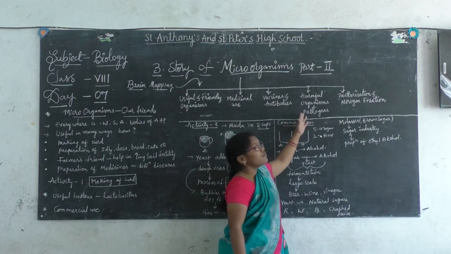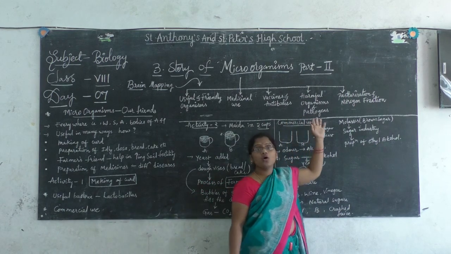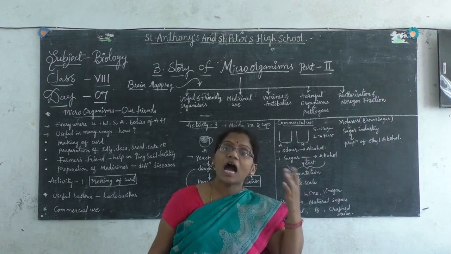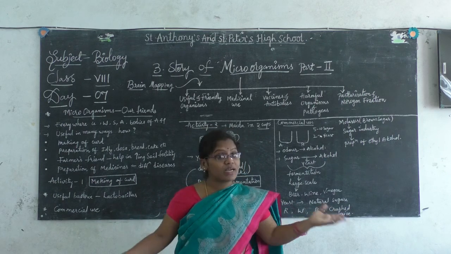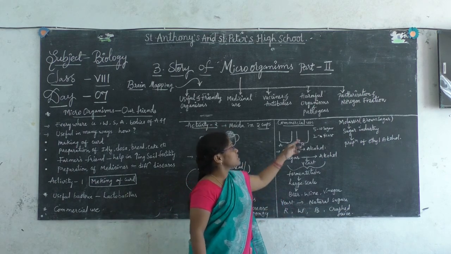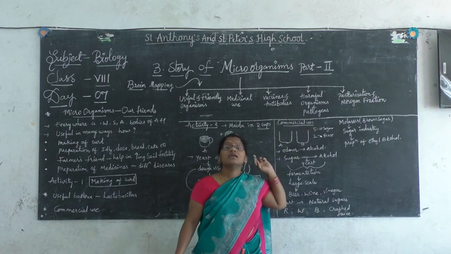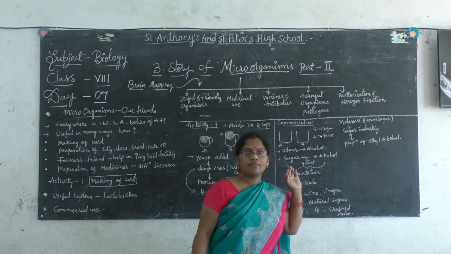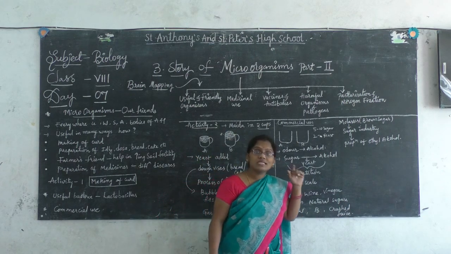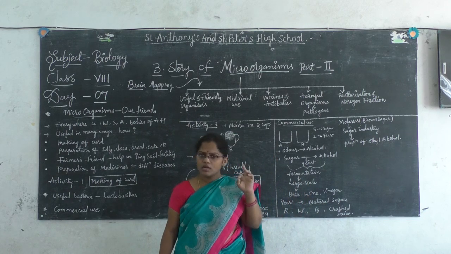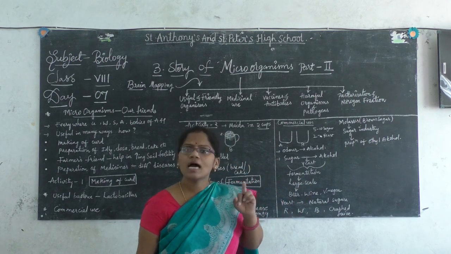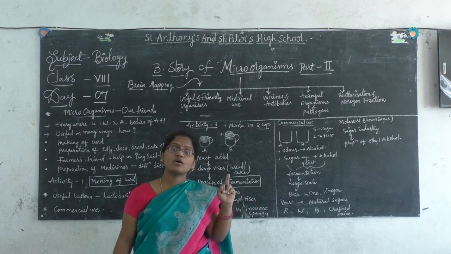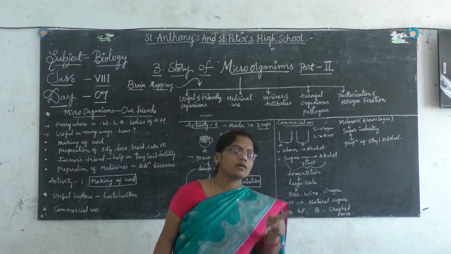Next, from here, we can understand how harmful microorganisms cause harm to us. It means they are causing different types of diseases, isn't it? Right. Harmful organisms and pathogens. What is meant by pathogen? Disease causing organism, right? The organism which causes disease is called a pathogen. If an organism causes disease, it is harming us, yes or no? So we can say harmful microorganisms are also present everywhere, right?